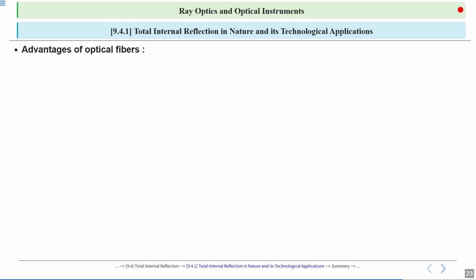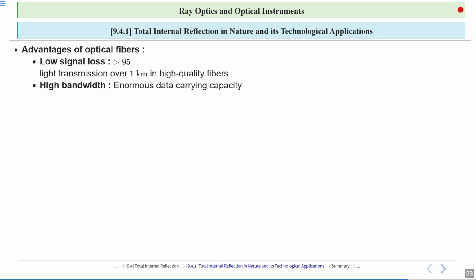Now, advantages of optical fibers. First, low signal loss: light transmission over 1 kilometer in high quality fibers. This is very good. High bandwidth, enormous data carrying capacity. Electromagnetic immunity, no interference from electrical fields.